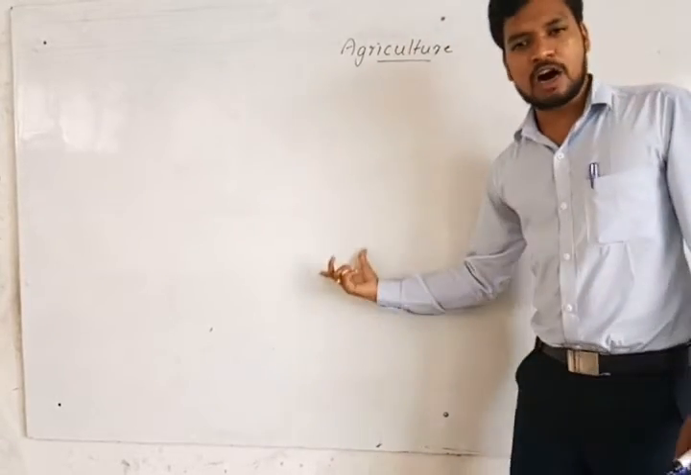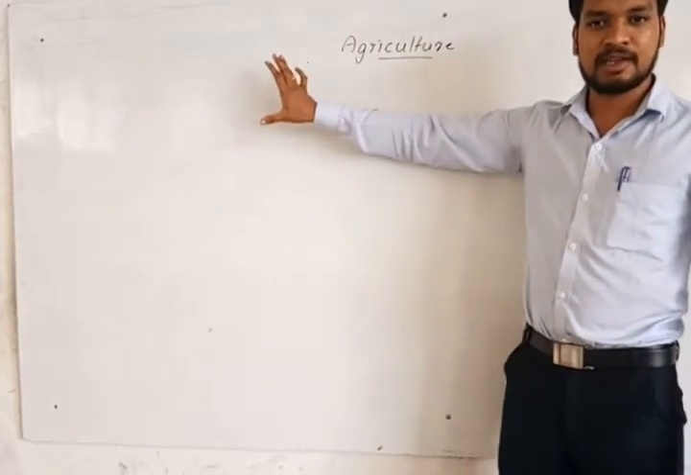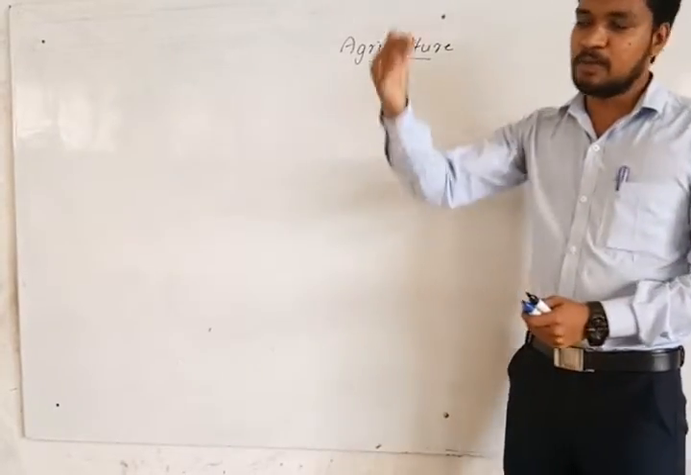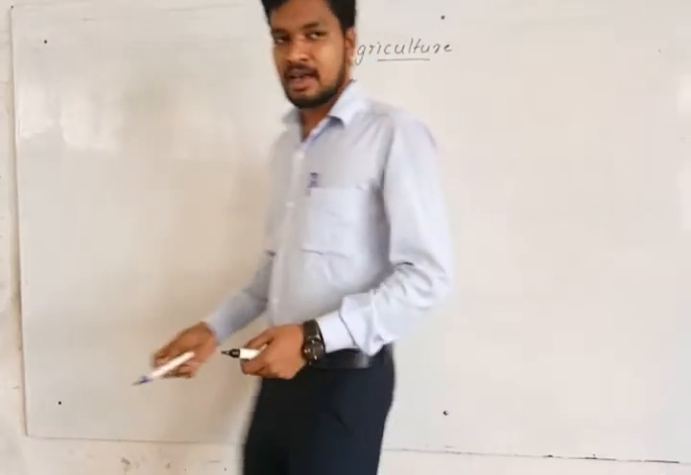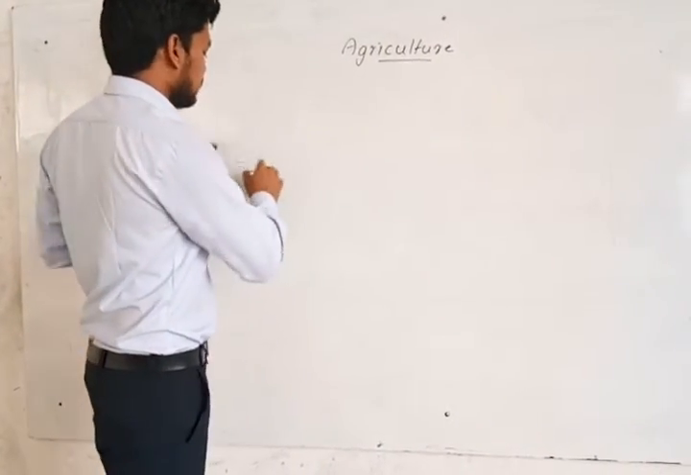First we will discuss exactly agriculture and its types, the cropping pattern in India, and the important crops. So now, agriculture. And already you know the meaning of agriculture, don't you? You know the meaning of agriculture.